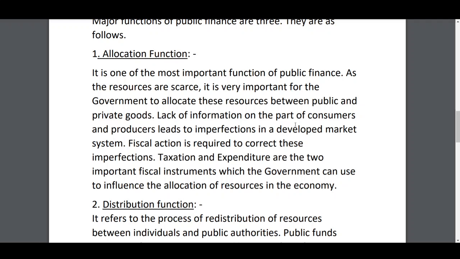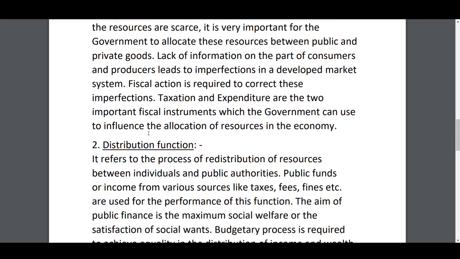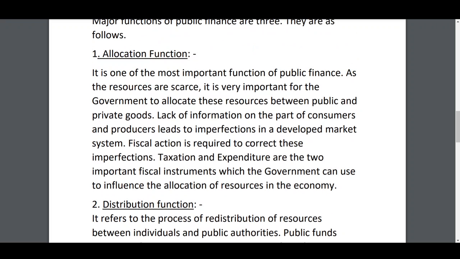And because of the lack of information on the part of consumers, the market does not always play an important role. Sometimes there are market imperfections because consumers may not have enough information about the market. So it leads to what? Imperfections in the market system. In order to remove these imperfections, the government's role is important. And what is the government using? Taxation and public expenditure. Taxation and expenditure are the important fiscal instruments that the government uses to influence the allocation of resources in the economy.